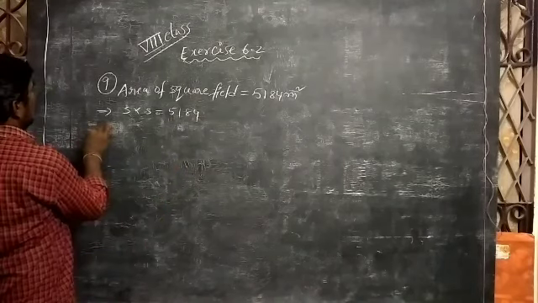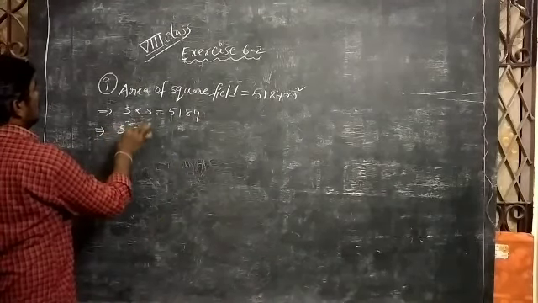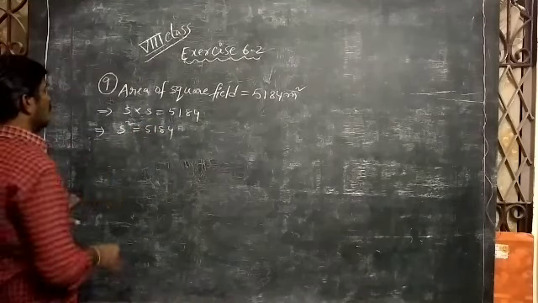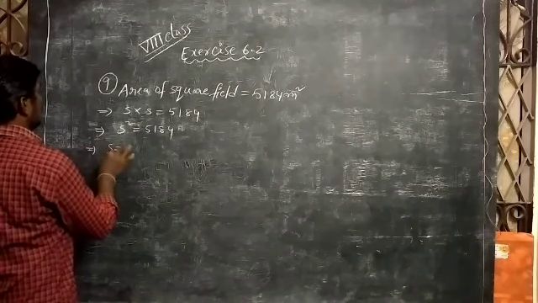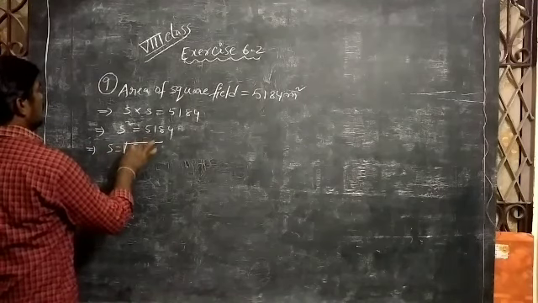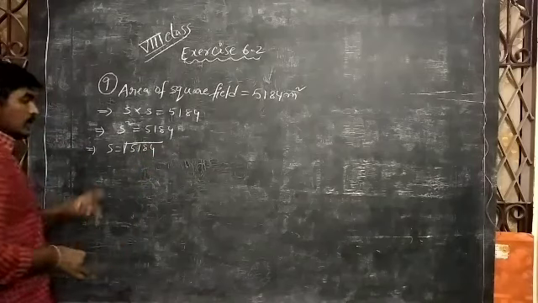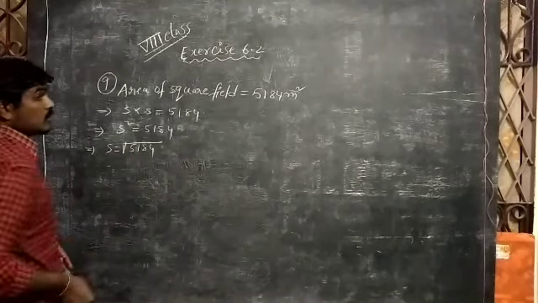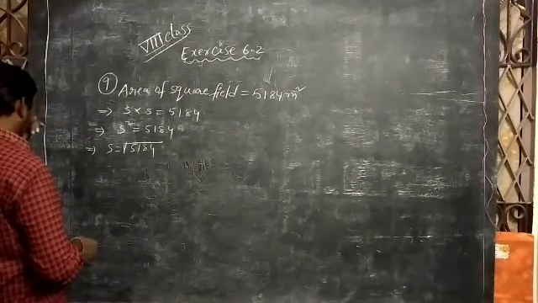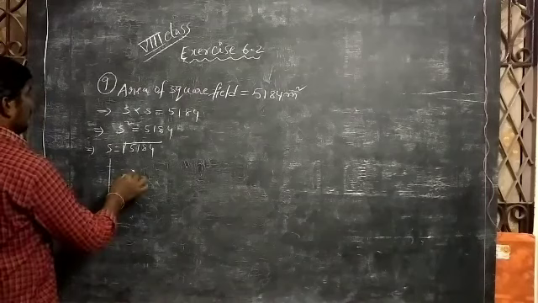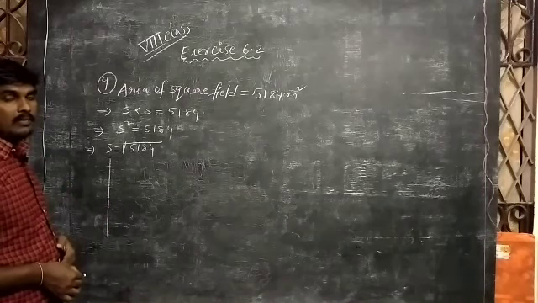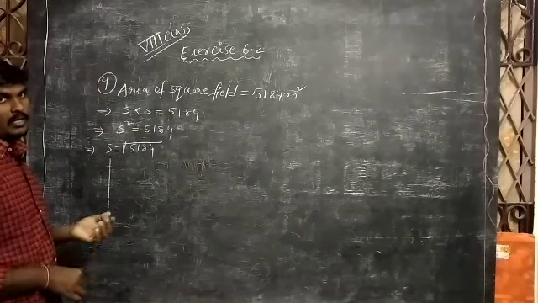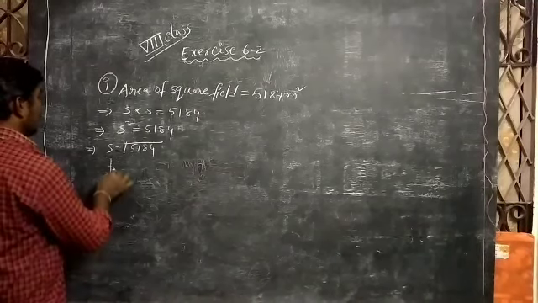So side into side means side squared is equal to 5184. Square becomes root. So S is equal to the square root of 5184. We want to find its value by using the long division method or by using the prime factorization method. By using any one method we can find it.